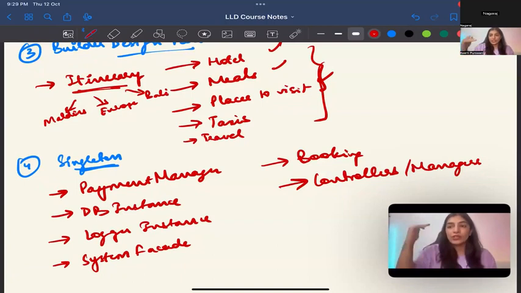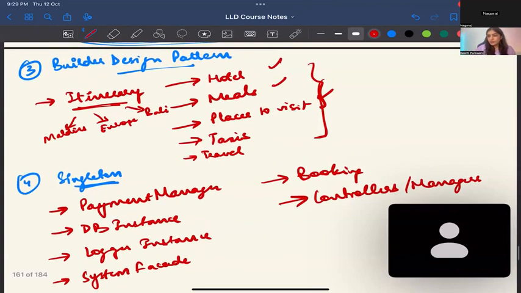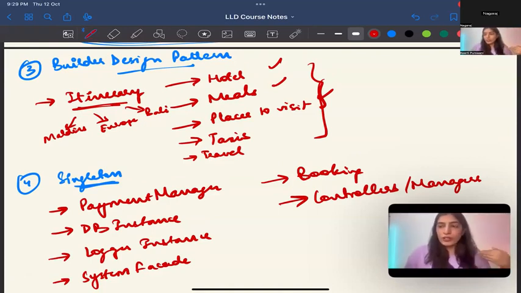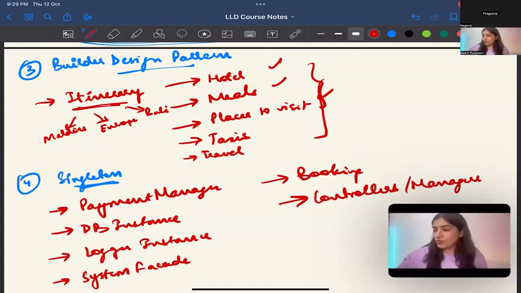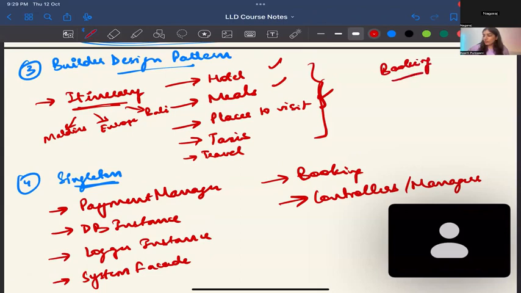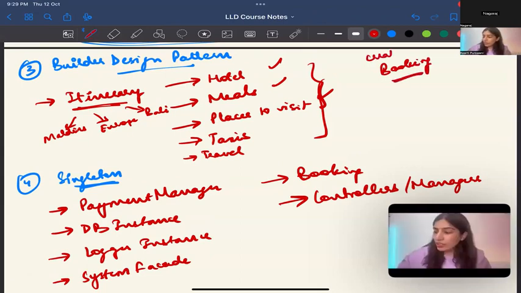What do you do in builder? There's a builder that has steps and then the director actually calls these steps. Remember? But these are not steps, these are more like attributes, right? That these are the hotels, these are the meals inside this class. It can also be considered as steps, that you first book all the hotels or the taxis. We could consider the booking also? Suppose if I am booking, then first I have to select the date, then the seat, then the destination. Yes, you could do it for booking also. If you're creating a booking, you should have done what?